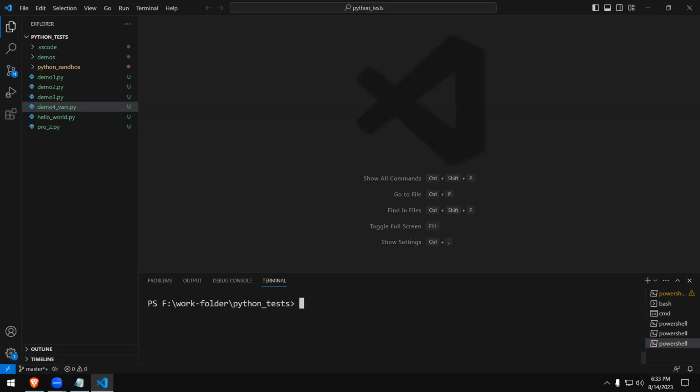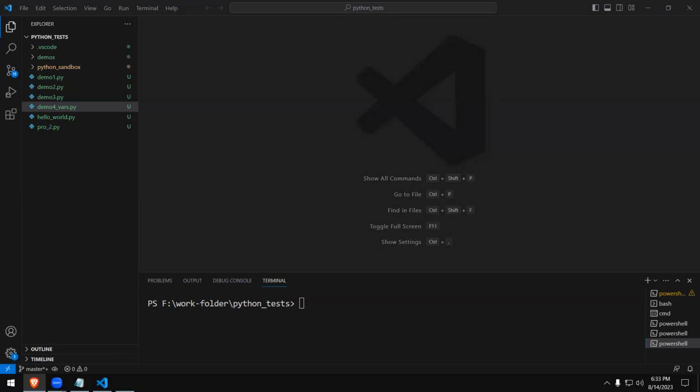Last class, we mainly focused on what a variable is, how to create one, what comments are, why we use comments, and what types of comments we have, single line comments and multi-line comments. After that, we learned how to create variables.